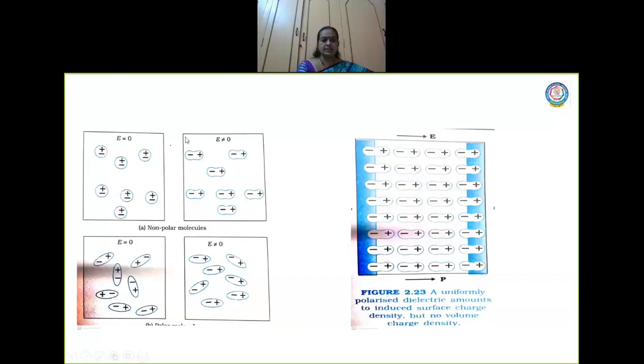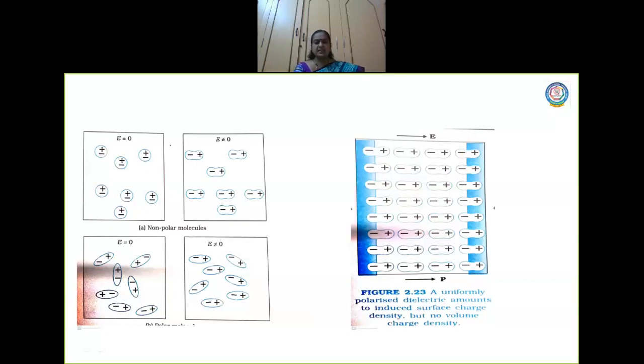They were together before, right? In the presence of an external electric field, the positive and negative charges are displaced in opposite directions. Positive charge in this direction, negative charge in this direction. So they are displaced in opposite directions in the presence of an electric field.